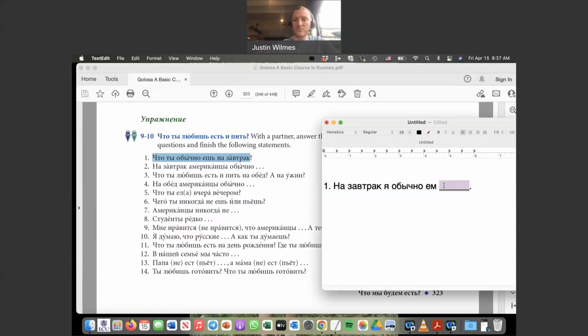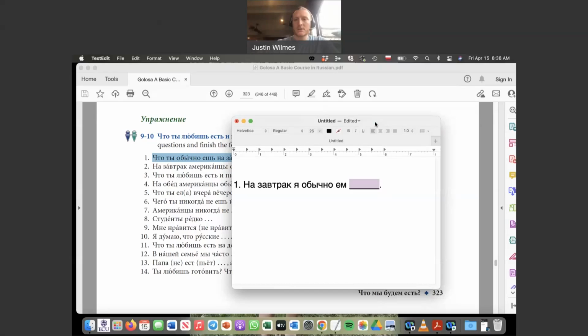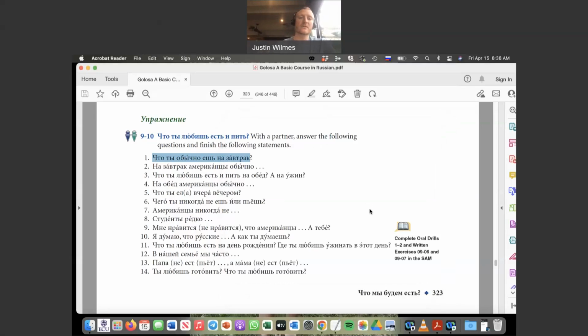So for example, я обычно ем кашу, oatmeal, и йогурт. I don't think yogurt's on the list there, but that's okay. So, and what do you notice here? The thing that you eat is the direct object. So it goes in the accusative case. These are both in the accusative case. This one's masculine, so it doesn't change, but this one does change. All right, so take 2-3 minutes and answer the odds here. Go ahead and hit pause.